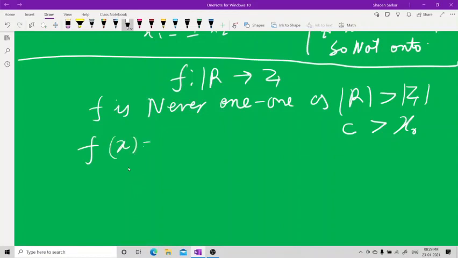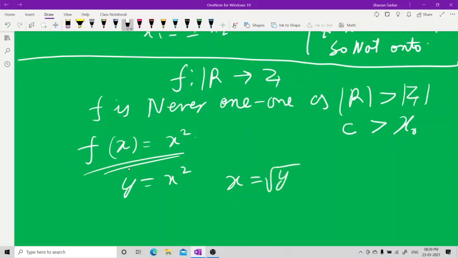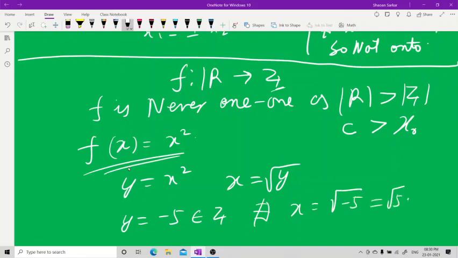f(x) equal to x square. Now I have to check this function for onto. Let me write y equal to x square, so x comes out to be under root of y. I take any negative number from Z, let me take y equal to minus 5. If I take y equal to minus 5 belonging to Z, x equal to under root of minus 5 comes out to be under root 5 iota, which does not belong to R.